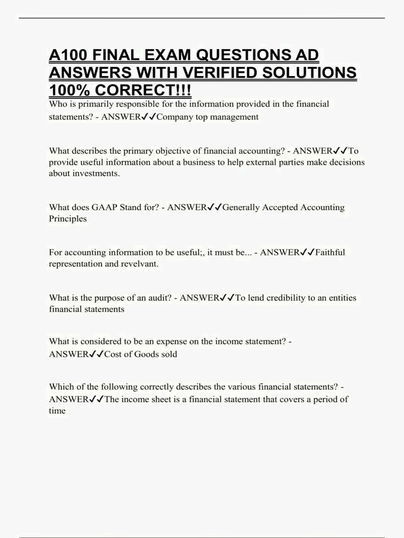Provide useful information about a business to help external parties make decisions about investments. What does GAAP stand for? Answer: generally accepted accounting principles.